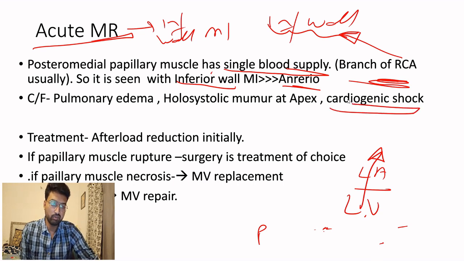Also, since it is going from LV to LA, it will go now into the pulmonary capillaries and cause pulmonary edema. There will be a flash pulmonary edema. Along with that, there will be a holosystolic murmur at the apex.